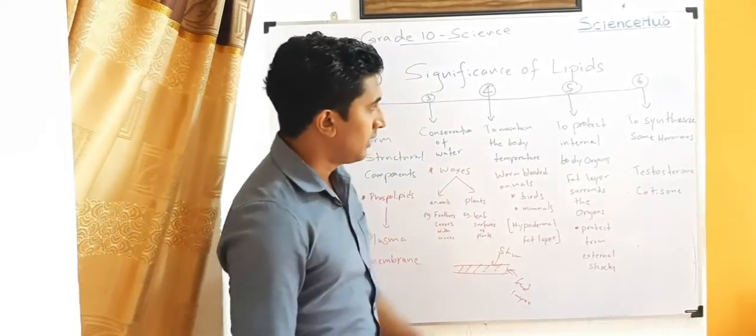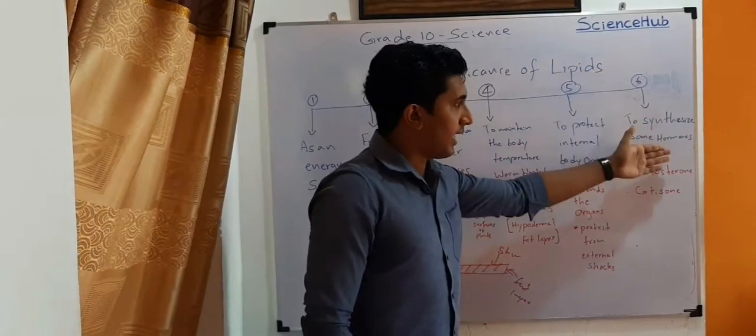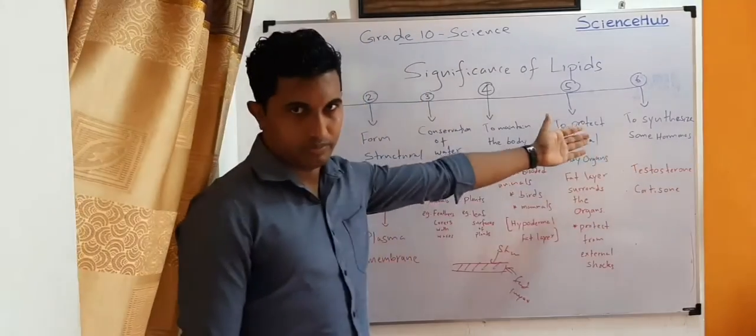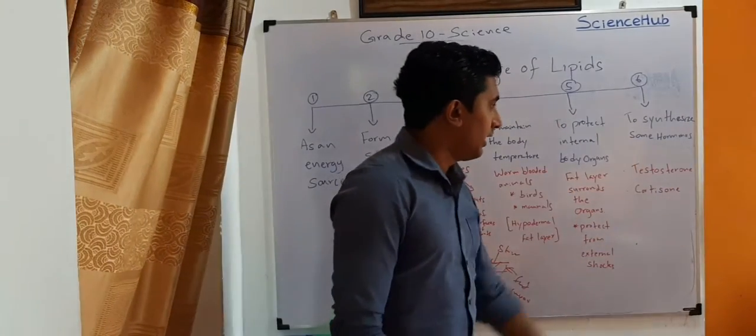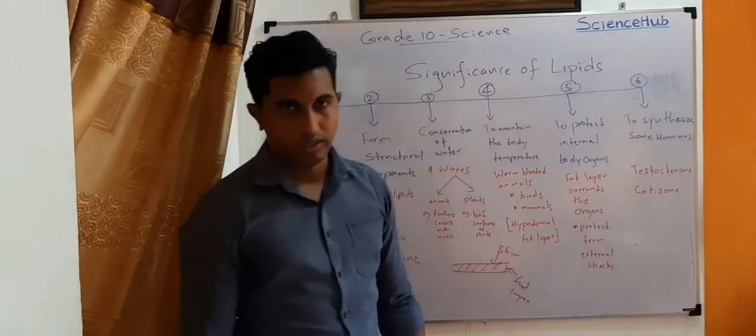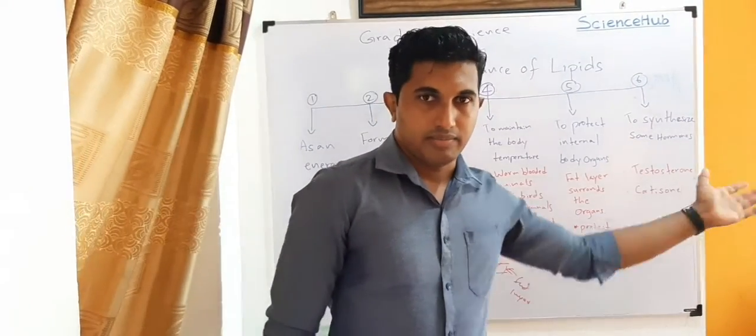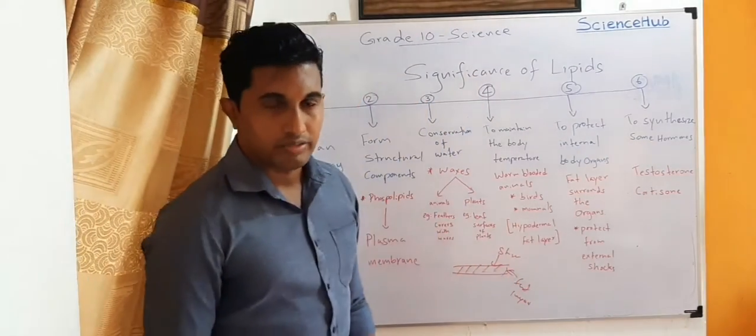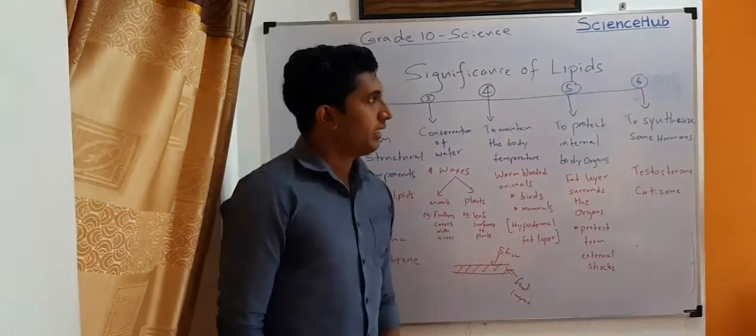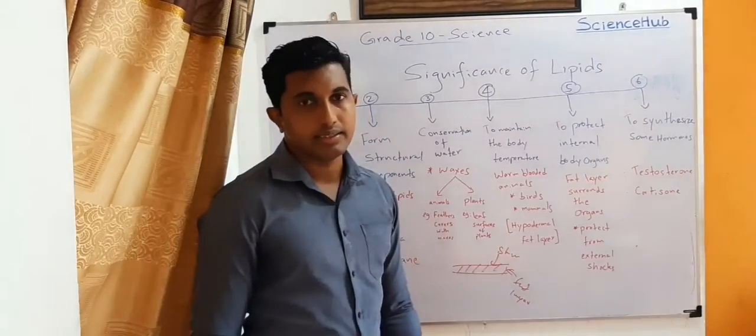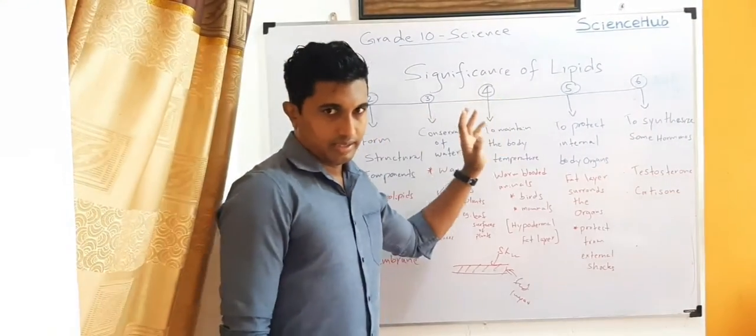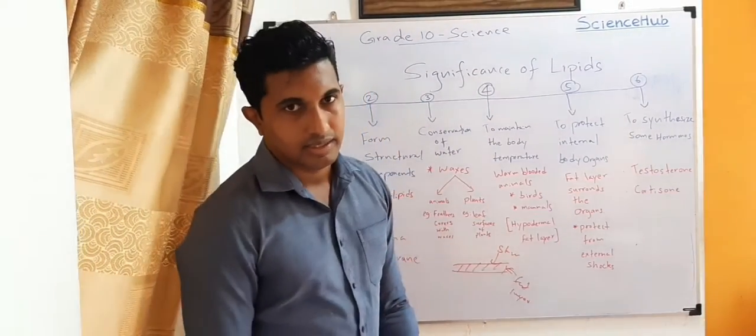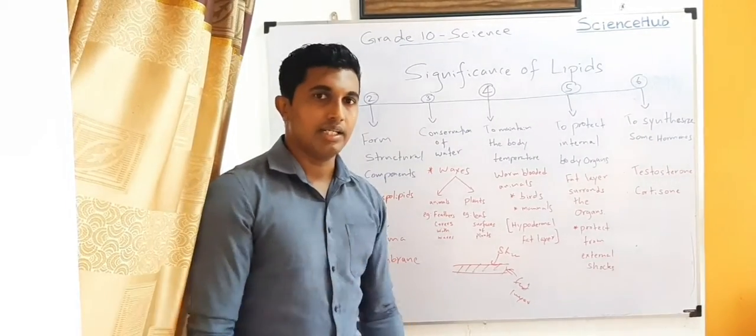And the last one is to synthesize some hormones, like testosterone and cortisone, the hormones in vertebrates. Therefore, these are the 6 main significances, which you can see in lipids.